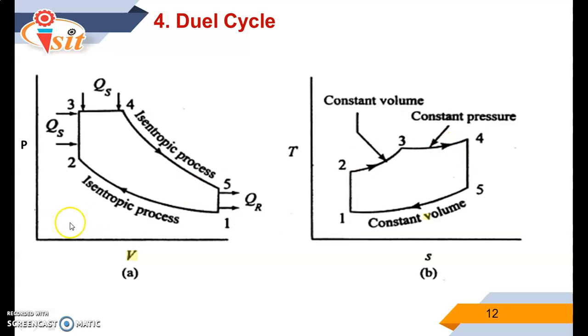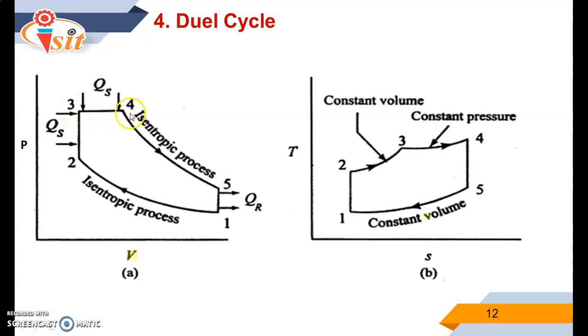As far as the working of the dual cycle is concerned, in process 0 to 1, suction takes place. 1 to 2 indicates isentropic compression process. At the end of the compression, the fuel gets injected or spark gets ignited and a tremendous amount of heat is produced after the combustion process. So heat is added at constant volume, represented by 2-3.